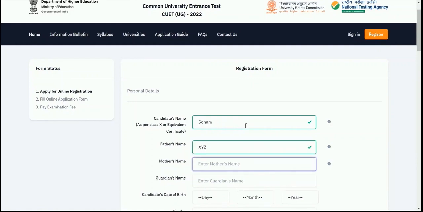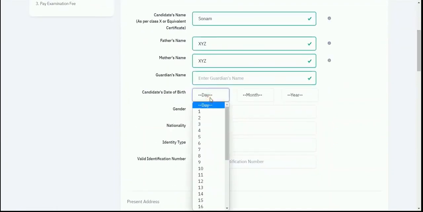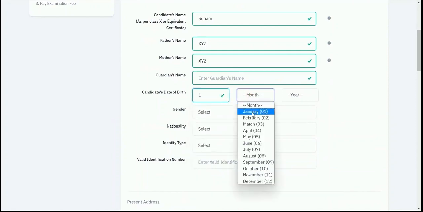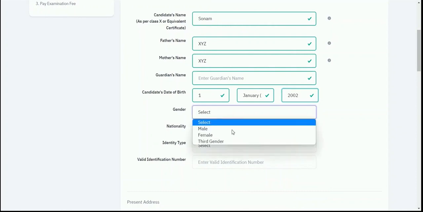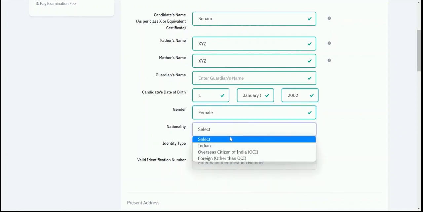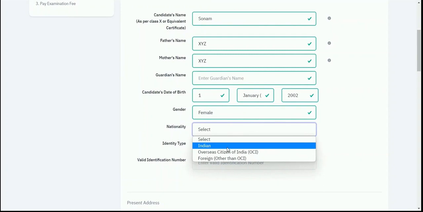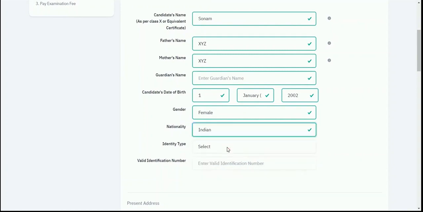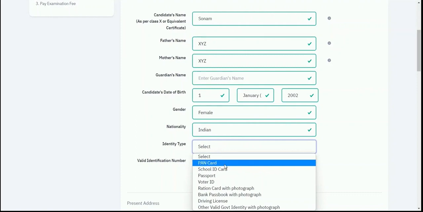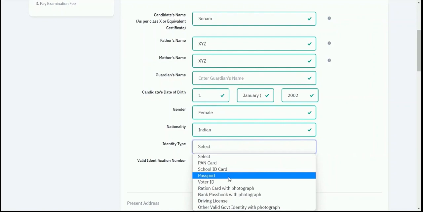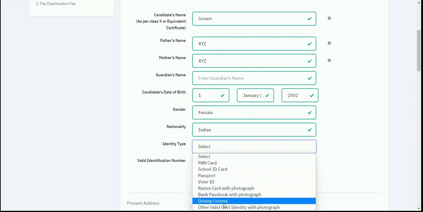So first I am registering myself. I have to write my name, then my father's name, mother's name, and guardian's name if any. Then I need to select the date of birth. The candidate can select the date of birth from this particular drop down, and then I need to select my gender, nationality, and identity type, whether it is PAN card, school ID, I can select any of it from the drop down, and for it I need to write the valid identification number as well.